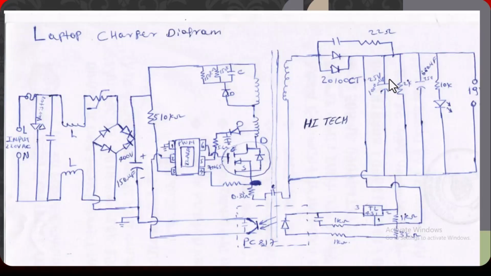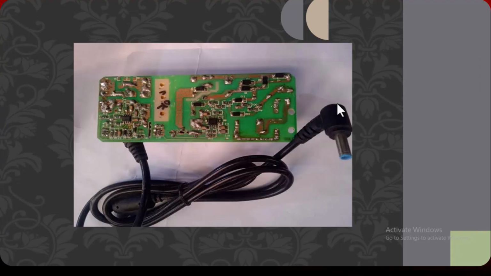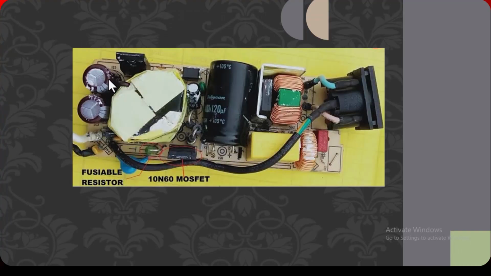This one is capacitor, resistor, capacitor, resistor. This one is the LED. This is the final output of 90 volt DC. This is a capacitor. This one is a capacitor.